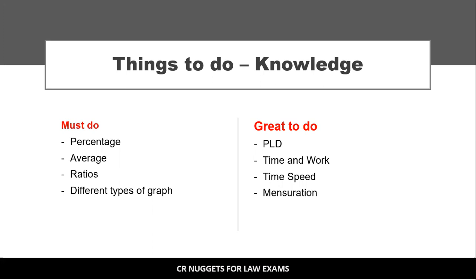When I say percentage, average, ratios, make sure that you solve 50 questions of each topic. You learn the basics and then solve 50 questions of each topic. By solving, I don't mean looking at the solution book. Solving means solve it yourself, even if it takes 10-15 minutes per question, but solve it yourself.